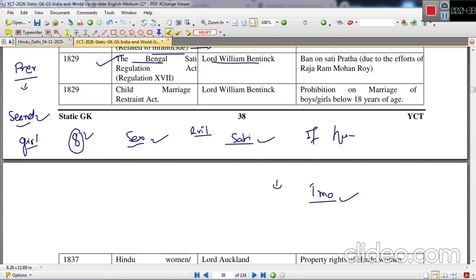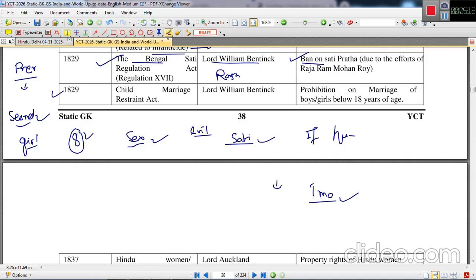Lord William Bentinck, along with Raja Ram Mohan Roy, was very vocal about this evil practice. They put in all the effort to abolish it, and finally, under the governorship of William Bentinck, the ban took place. The Bengal Sati Regulation Act, Regulation number 17, came into force in 1829, and this act banned the practice of Sati Pratha.